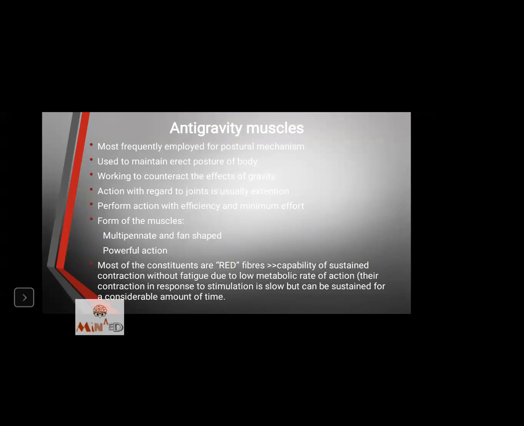Their contraction in response to stimulation is slow, but they can sustain for a considerable amount of time. For example, if I give a pinprick to your muscle, the way it will respond will be slower than your fast twitch fibers.